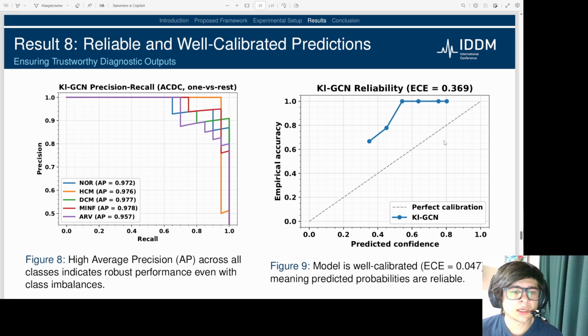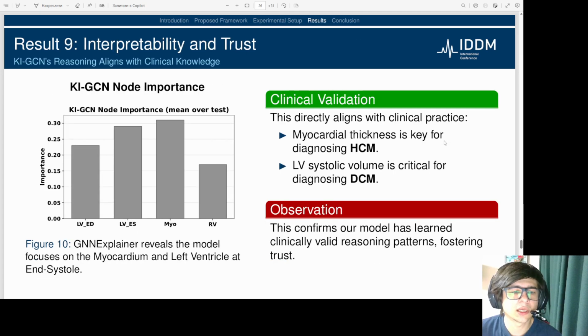Beyond accuracy, a trustworthy AI must be reliable and consistent. The precision-recall curves on the left show high average precision, indicating robust performance. Furthermore, the calibration plot on the right confirms the model's predicted probabilities are reliable, with a very low expected calibration error. This means a predicted 90% confidence truly reflects a 90% likelihood of being correct.